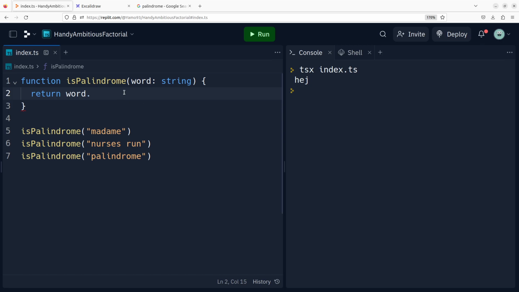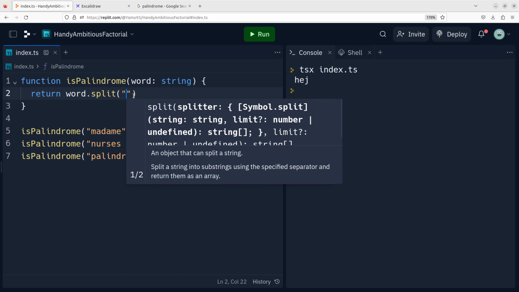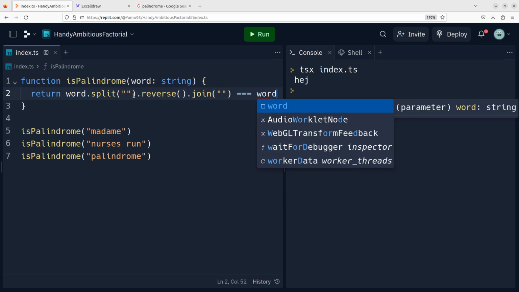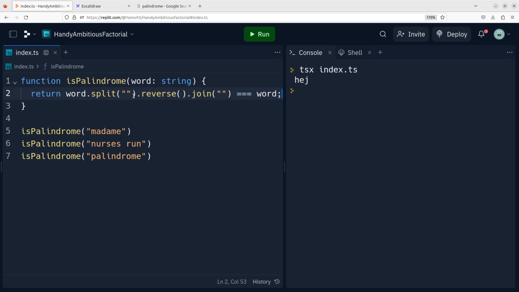Of course, there's no reverse method on the string, so we need to split this to an array, and then we reverse it, and then we join. Right, and if this is the same as the word itself, then it's a palindrome, I guess.